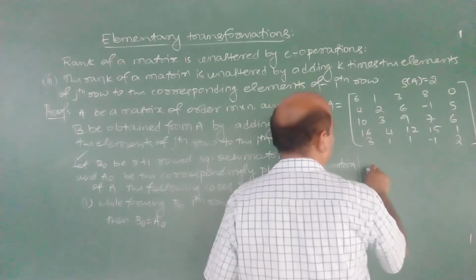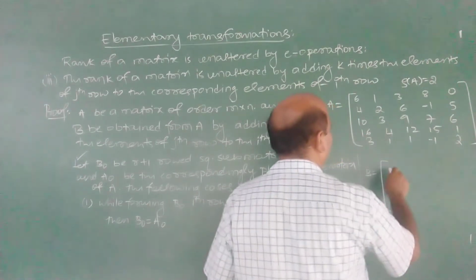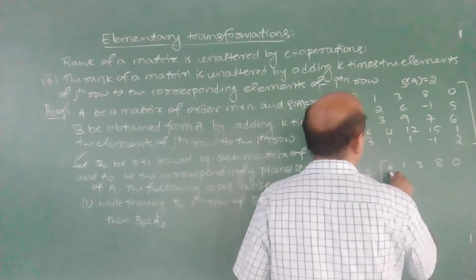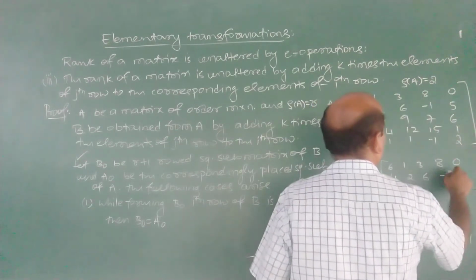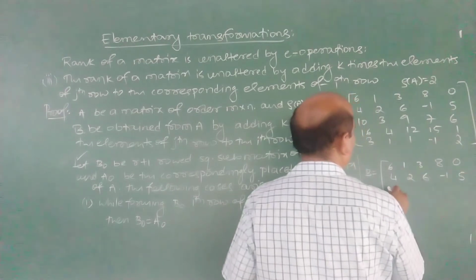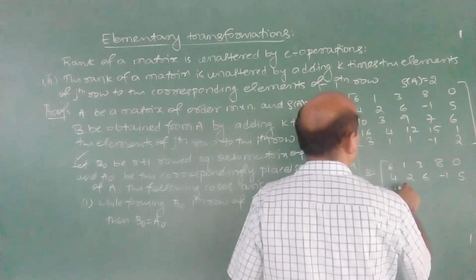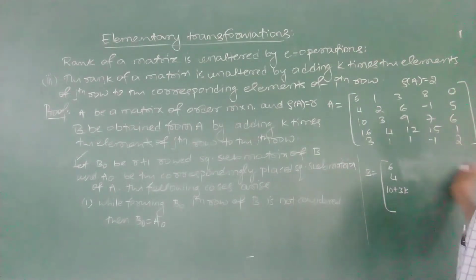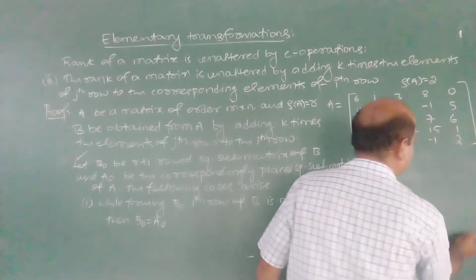Here, suppose B is like this. I write like this because I will write systematically.